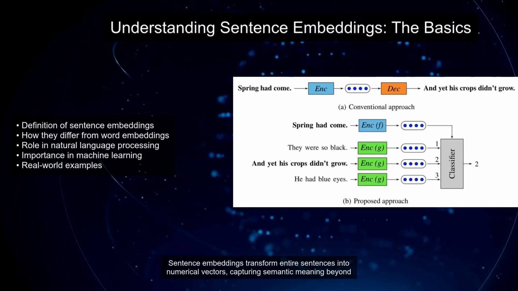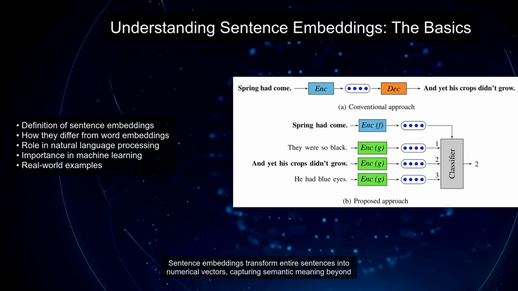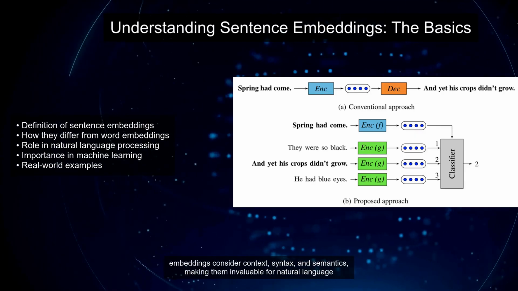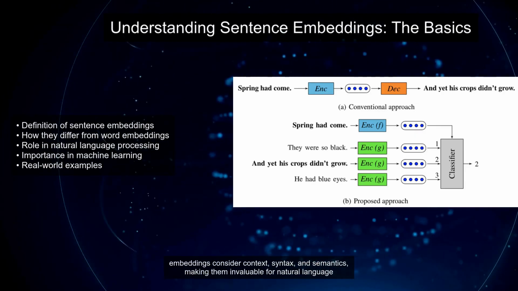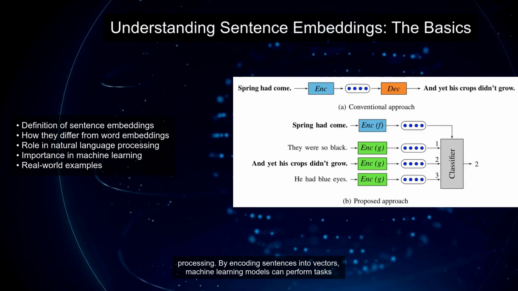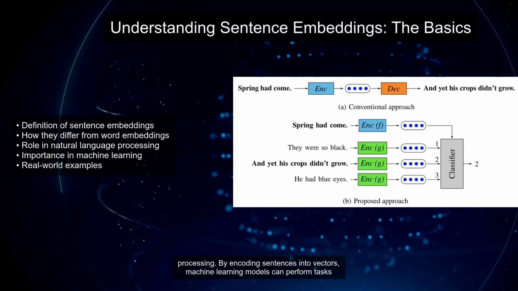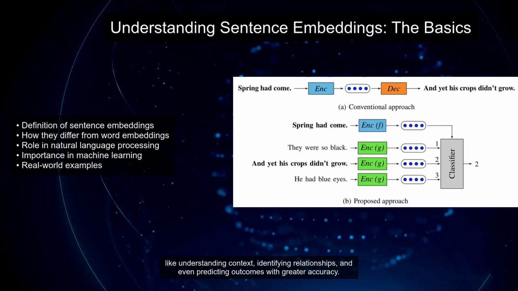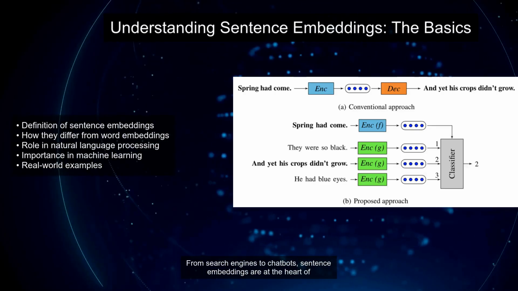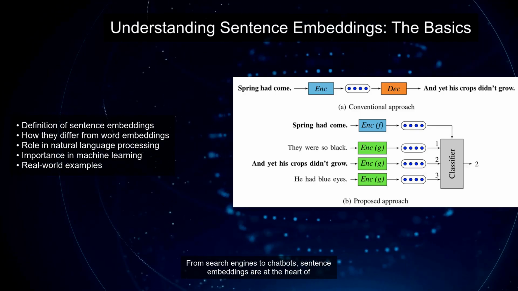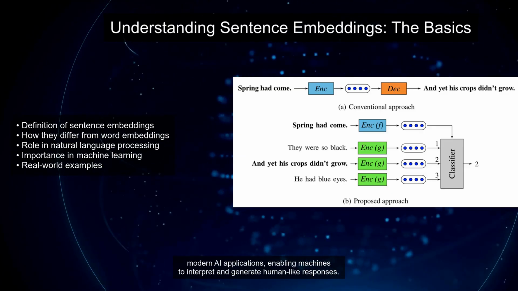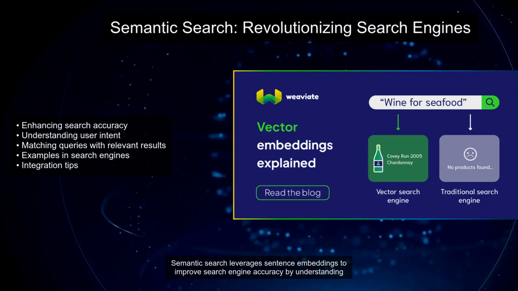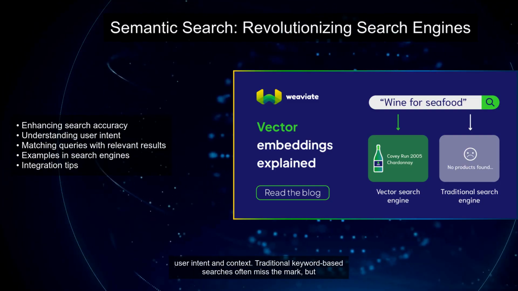Sentence embeddings transform entire sentences into numerical vectors, capturing semantic meaning beyond individual words. Unlike word embeddings, which focus on words in isolation, sentence embeddings consider context, syntax, and semantics, making them invaluable for natural language processing. By encoding sentences into vectors, machine learning models can perform tasks like understanding context, identifying relationships, and even predicting outcomes with greater accuracy. From search engines to chatbots, sentence embeddings are at the heart of modern AI applications, enabling machines to interpret and generate human-like responses.